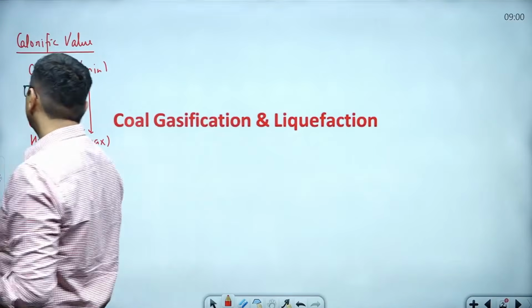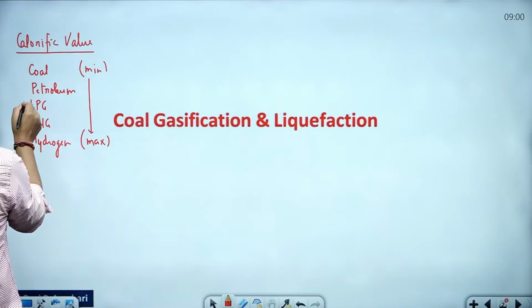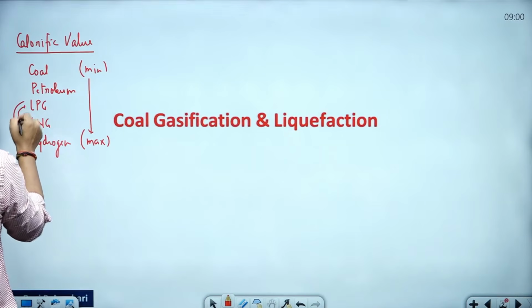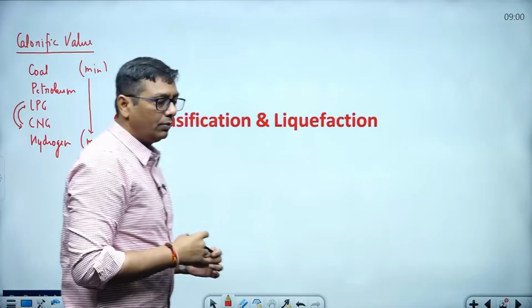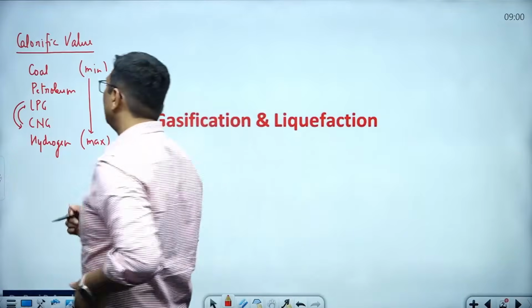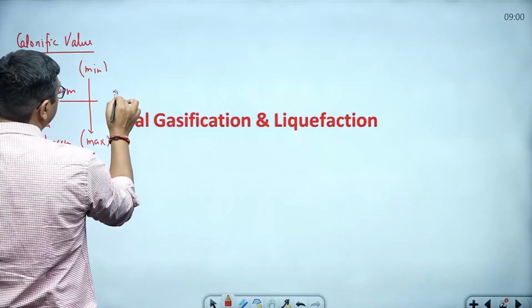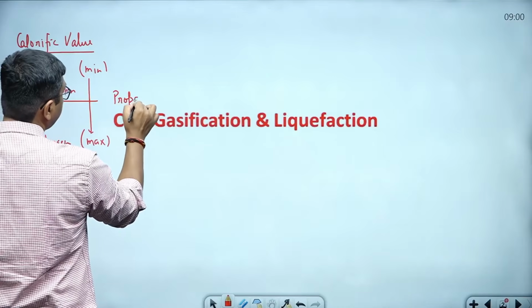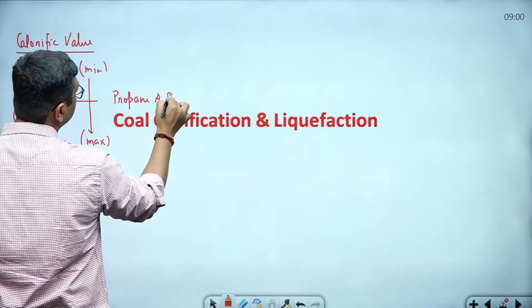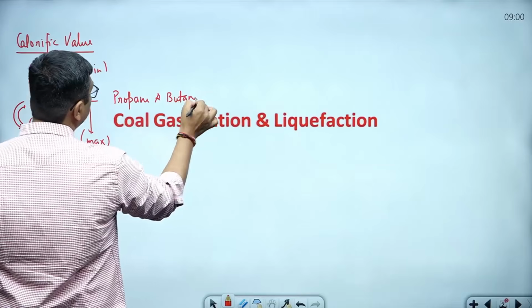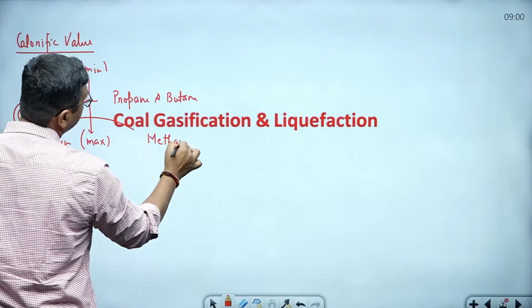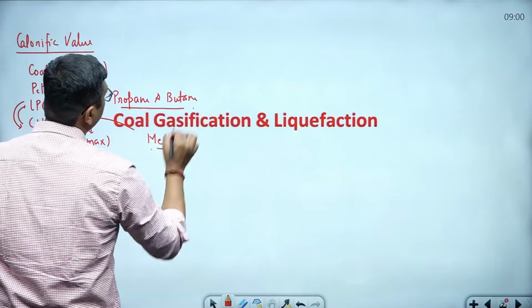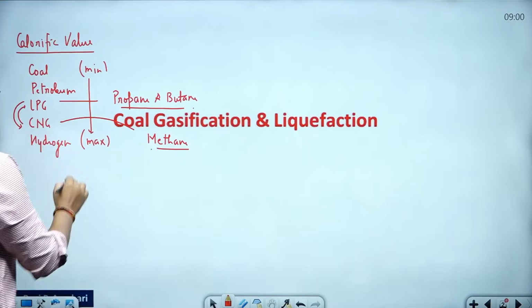And see one thing more, guys. Somewhere if you check in Google, CNG and LPG may have some slightly more or less, but you follow this principle. Okay, and do you know which gas burns in the LPG cylinder? LPG has the presence of propane and butane. And which one burns in CNG? I hope you people have an idea about it. Methane burns here. So propane, butane and methane. And hydrogen is hydrogen, guys.